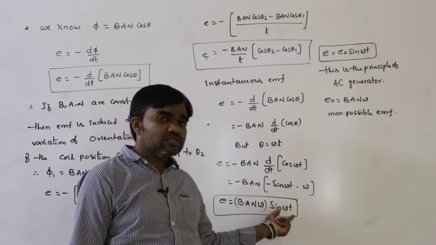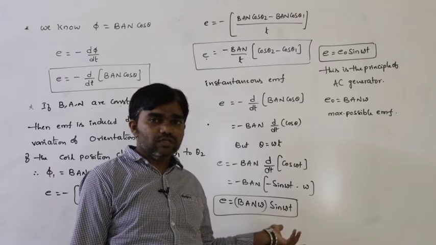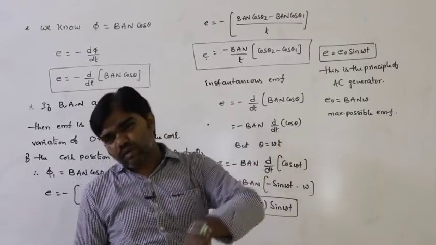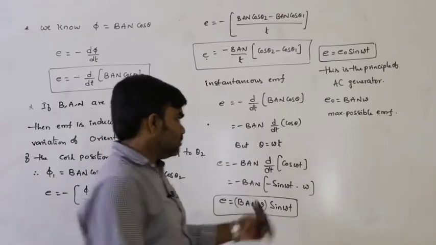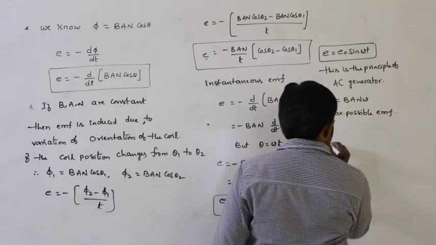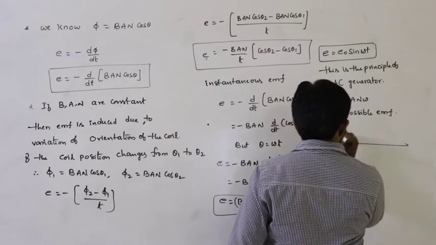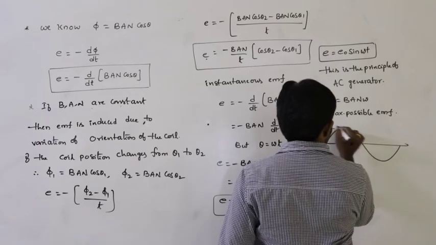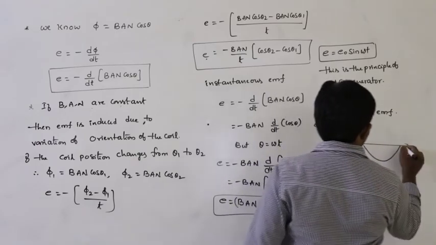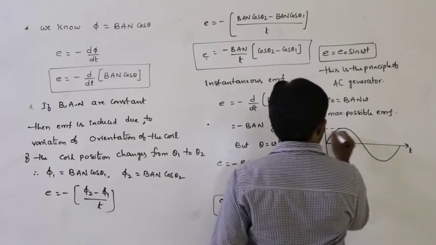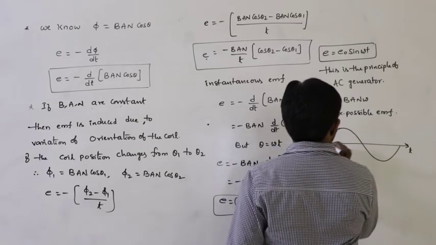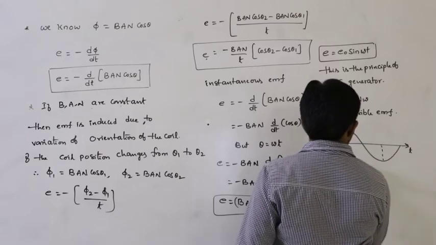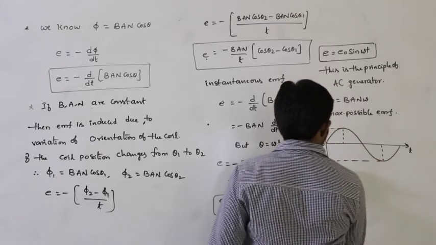Periodic function in the sense it varies continuously from 0 to 1, 1 to 0, 0 to minus 1, minus 1 to 0. So the shape of the graph is like this. This is E and this is t. This is E naught, 0, and this is minus E naught.